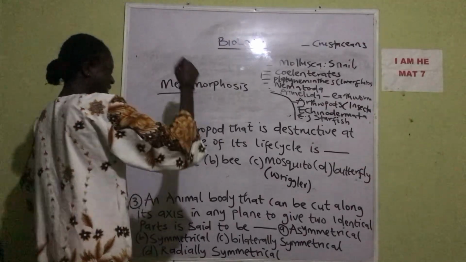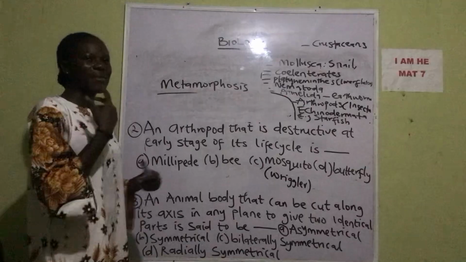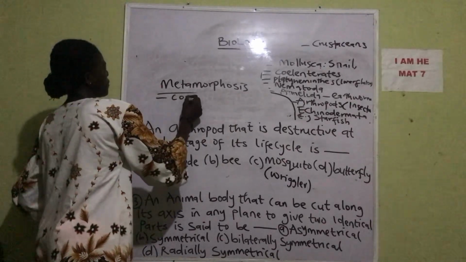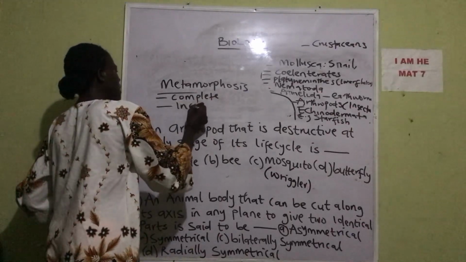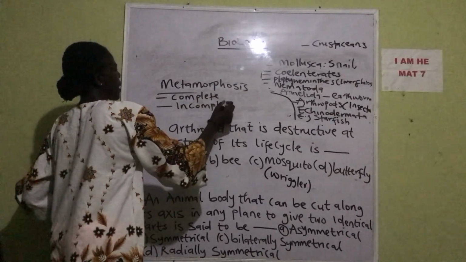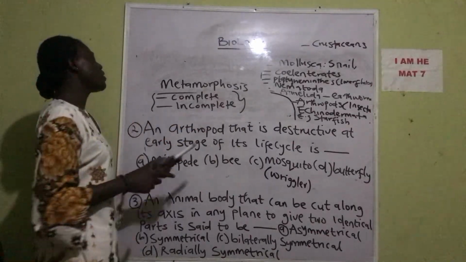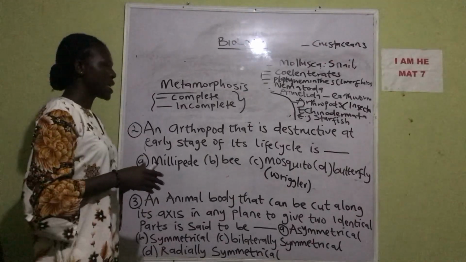That is a change. Even B2 metamorphose. We have the complete and then the incomplete metamorphosis. So an arthropod that is destructive at early stage of its life cycle is, the answer is what?